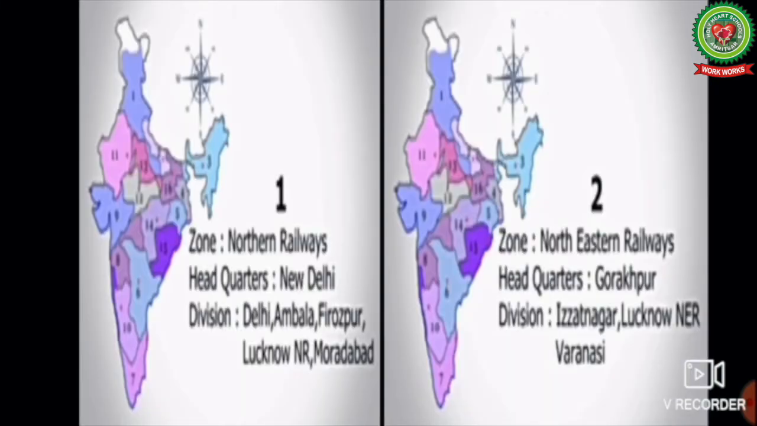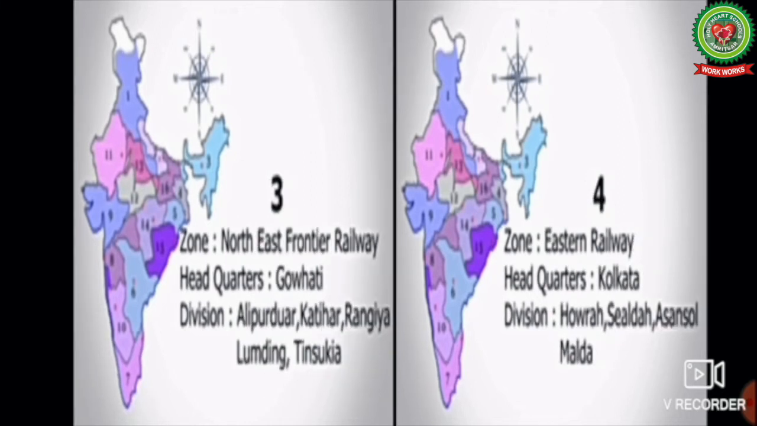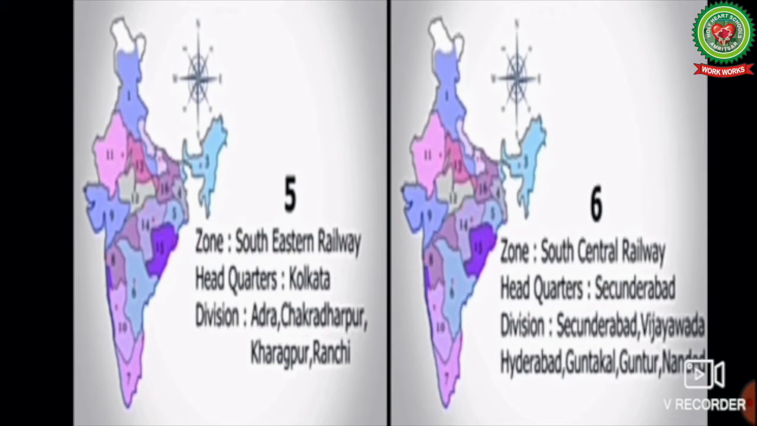The first zone is the Northern Railways. Its headquarters is at New Delhi. Zone number 2, Northeastern Railways, headquarters Gorakhpur. Zone number 3, Northeast Frontier Railway, headquarters Guwahati. Zone number 4, Eastern Railways, headquarters Kolkata. Zone number 5, South Eastern Railway, headquarters at Kolkata.